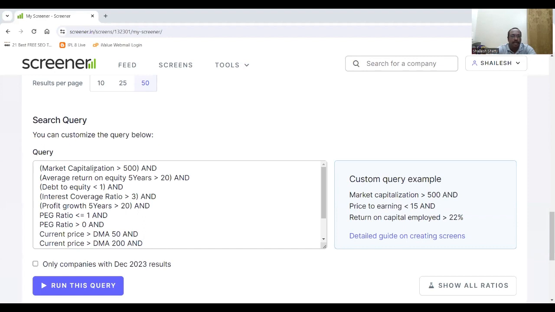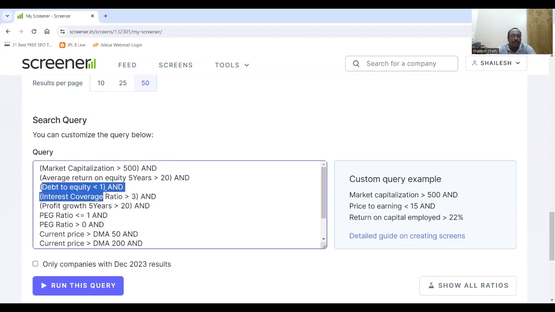So the first parameter is market capitalization. Market capitalization is the price of the share multiplied by the total number of shares. So that should be greater than 500 crores. This is basically to shortlist small caps, large caps, and mid caps in our portfolio. The next parameter is average return on equity for 5 years has to be greater than 20. This average return on equity is nothing but how much money the company is able to generate based on the equity that has been deployed. Sometimes you can also use the return on capital employed, which basically includes the debt as well.